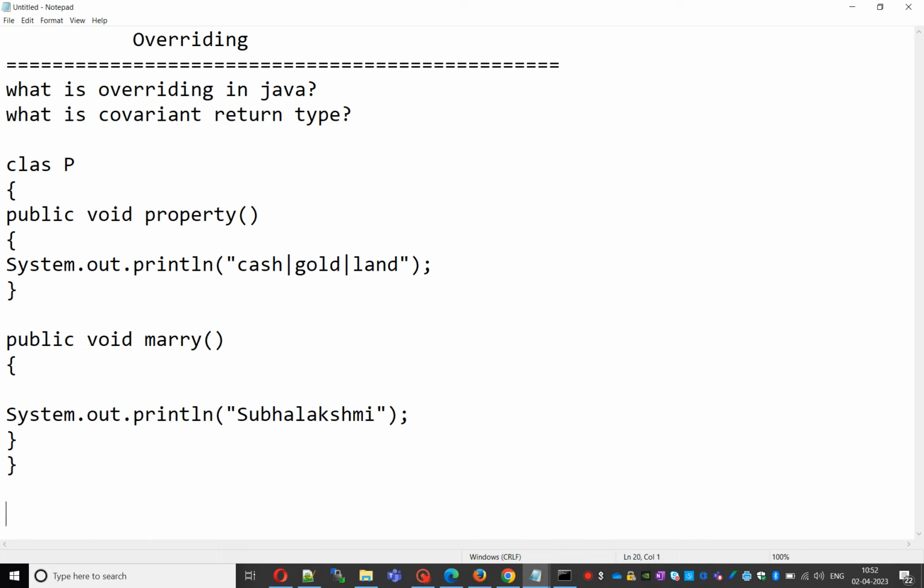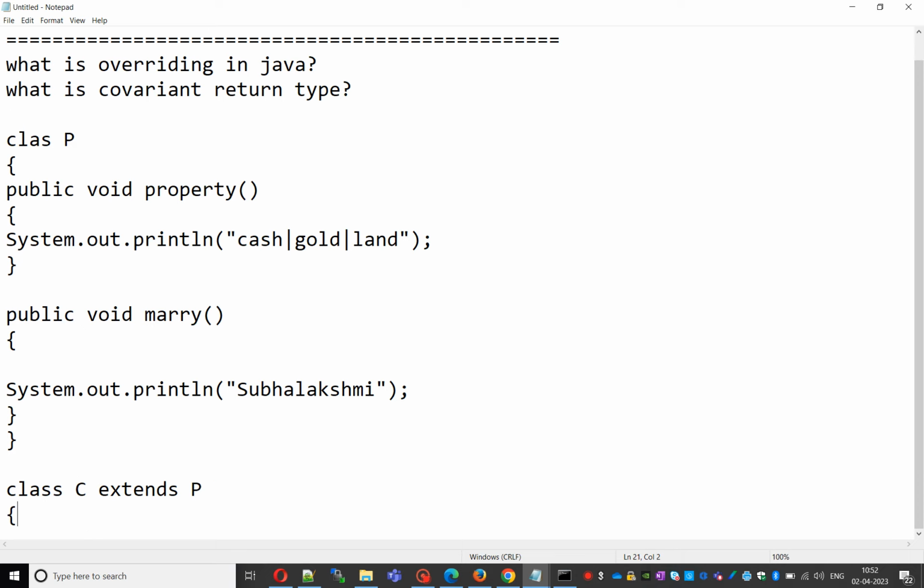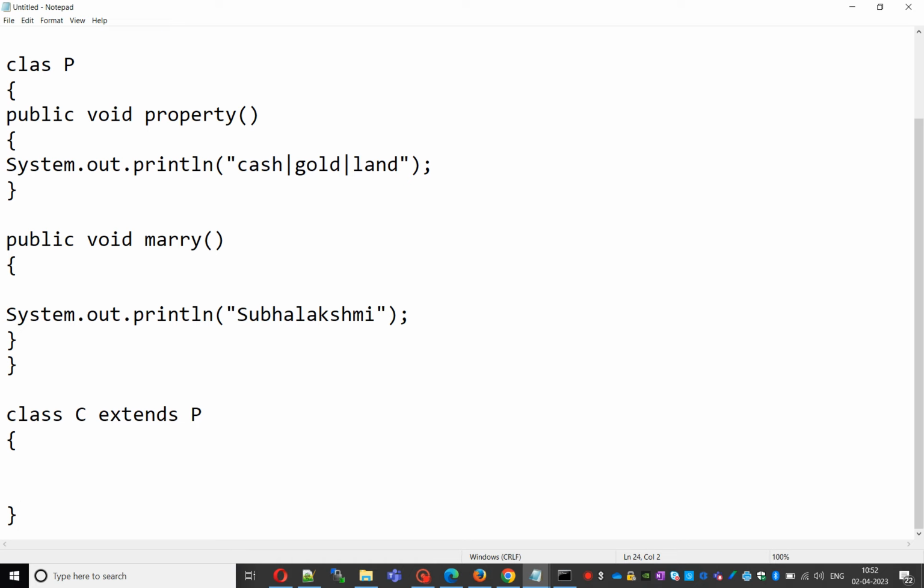And for the child, I have another class, class C extends P. Class C extends P means child extends parent. Here the child is satisfied with the parent property.